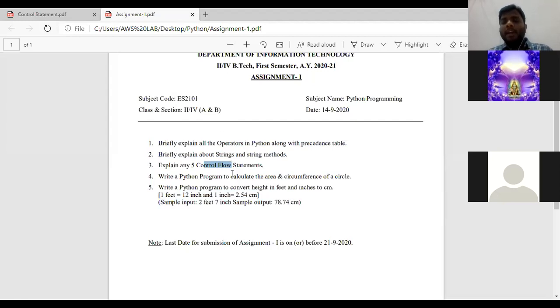Okay, take neat A4 sheet papers and write the assignment neatly and submit in time. Okay, consider this as a request or a warning. If you submit me the assignment in time, I will be providing you 5 marks. If not, I cannot do anything. You will lose the marks and you will be getting 0 marks.